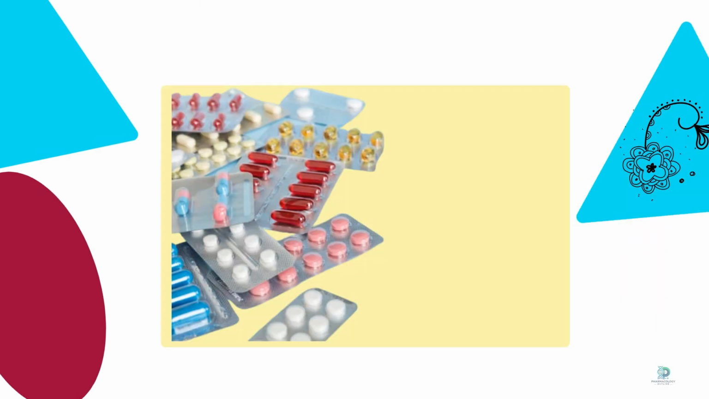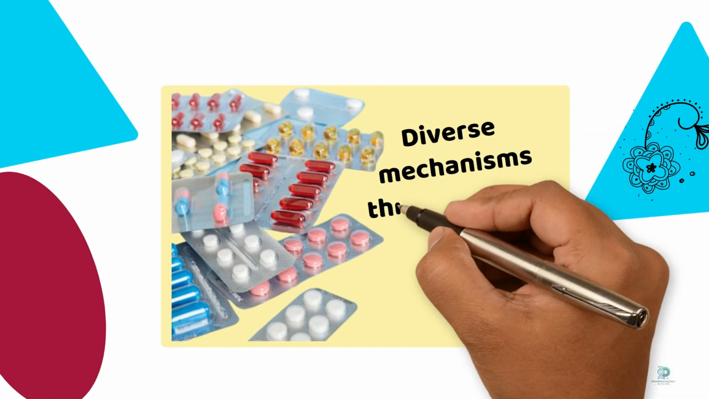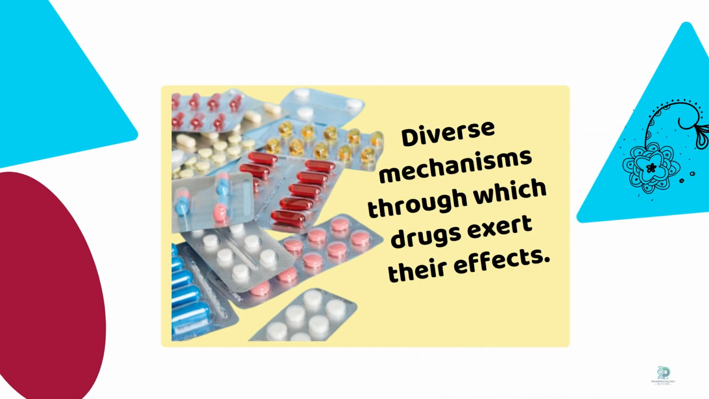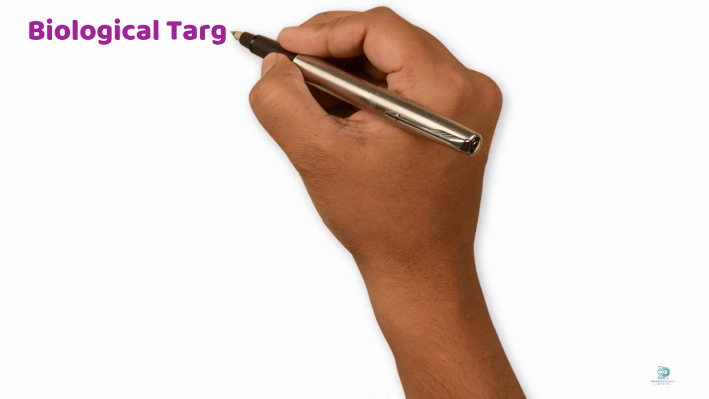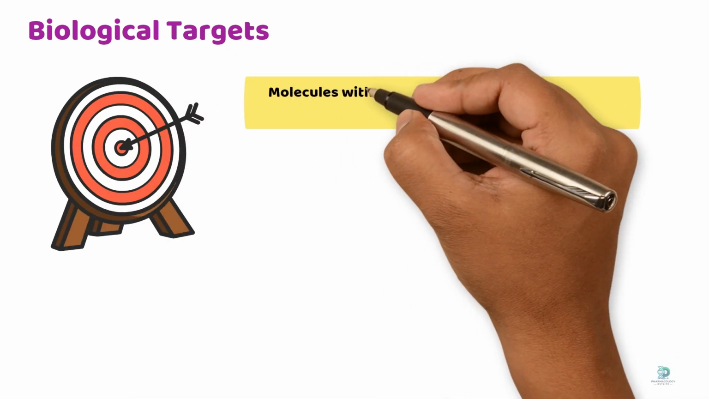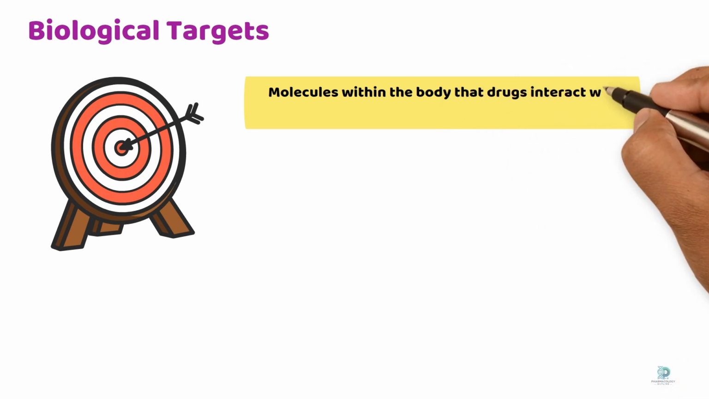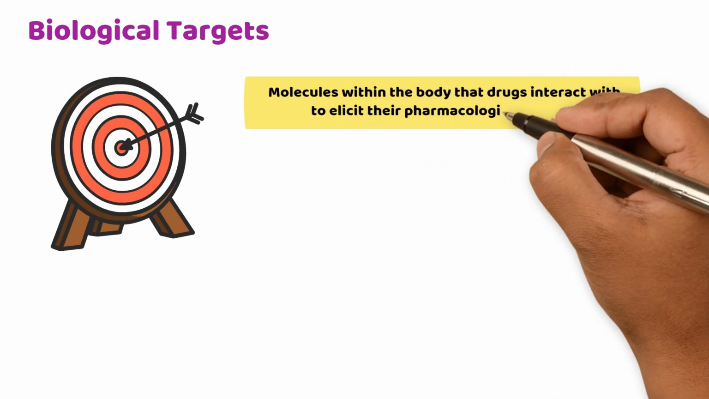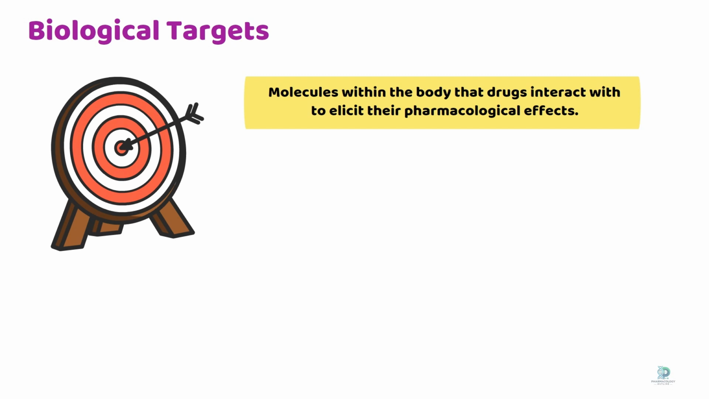In this video, we will talk about diverse mechanisms through which drugs exert their effects. First, biological targets. Biological targets refer to the molecules within the body that drugs interact with to elicit their pharmacological effects. This category is further subdivided into several specific mechanisms.